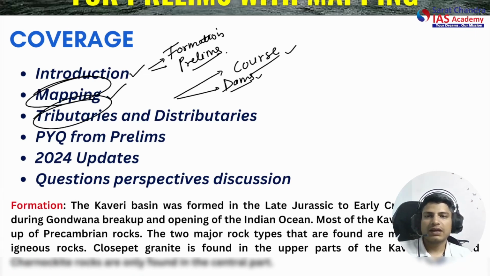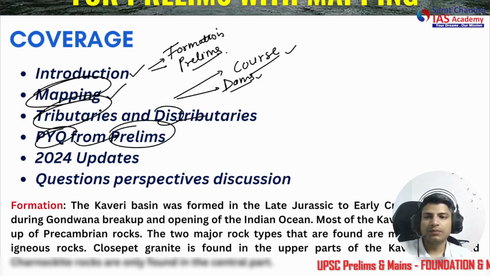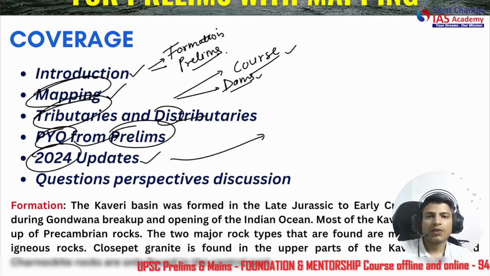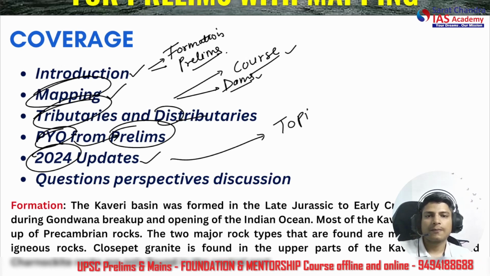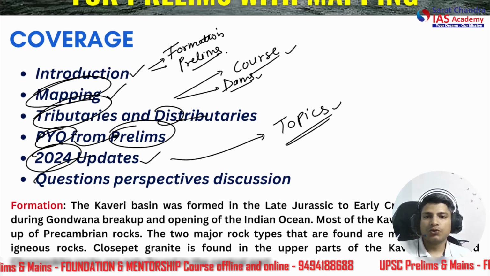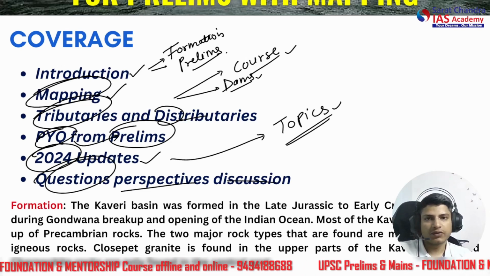The tributaries and these tributaries, PYQs from the prelims. If any PYQs have come from the prelims, we'll deal with them. And what is in for 2024? Like what updates happened between the last prelims and now? What are the topics on which we should focus upon or keep in sight? And questions perspective we will be discussing at the end of the lecture.